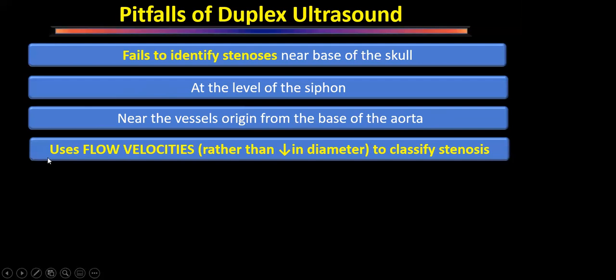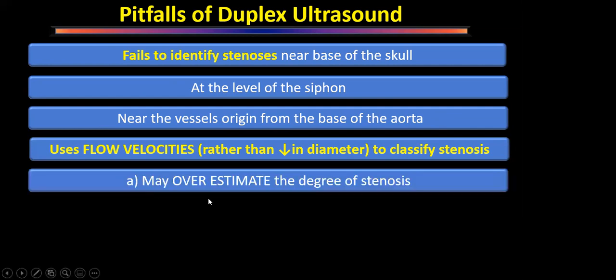The big problem with duplex is that it uses the velocity, and according to the velocity, it uses a computerized algorithm and tells us how much is the stenosis. It does not measure the diameter directly. It uses the Doppler principle and finds what is the velocity. And based on the velocity, the computer uses the algorithm and gives us what is the decrease in diameter. So that is one fallacy.